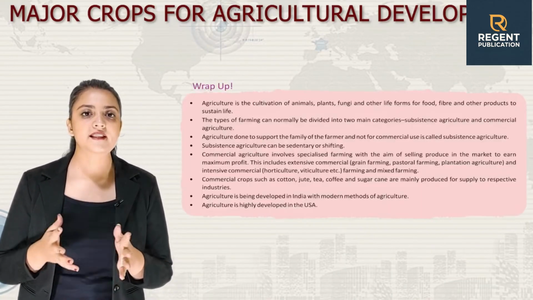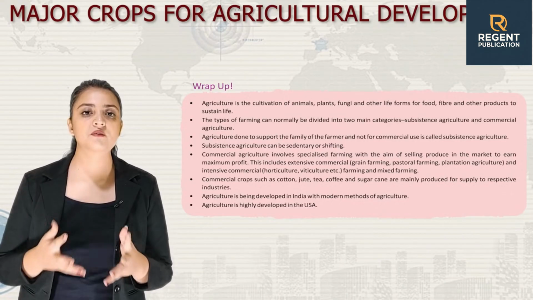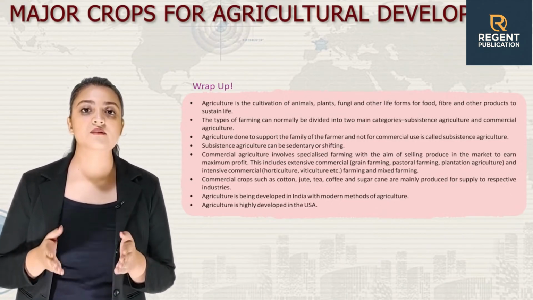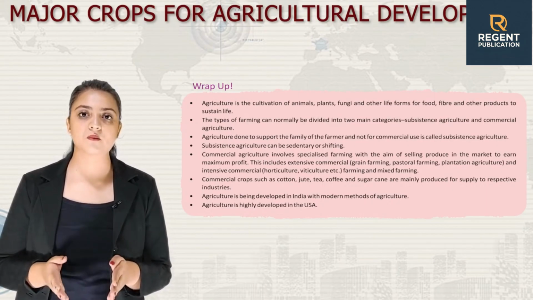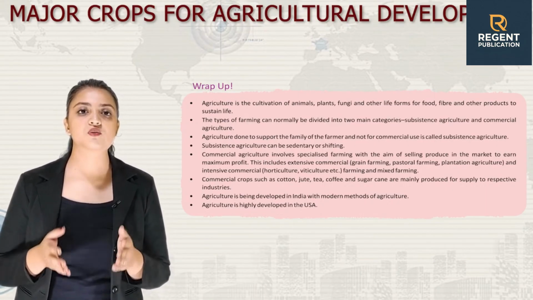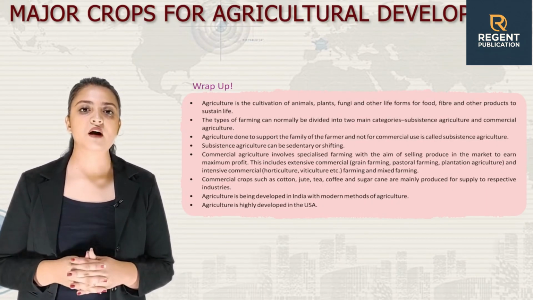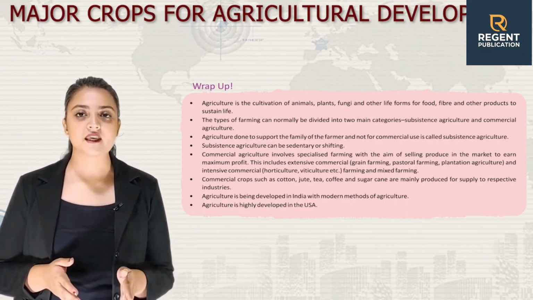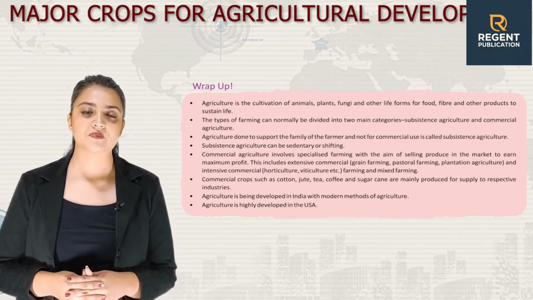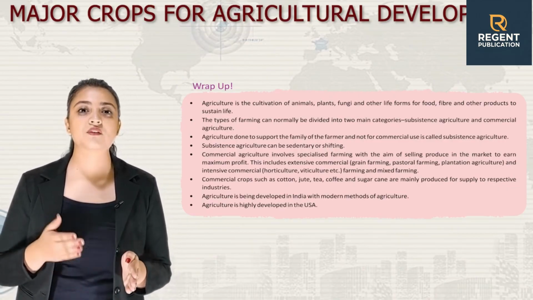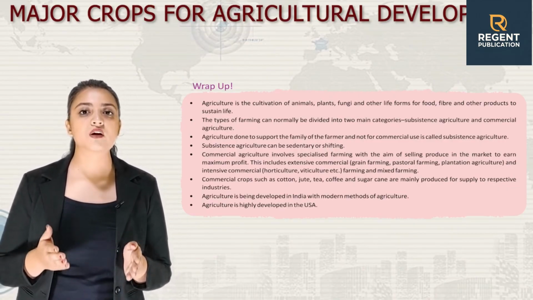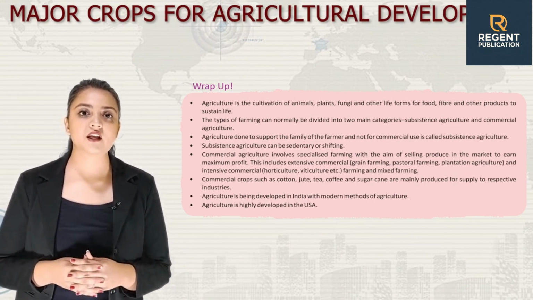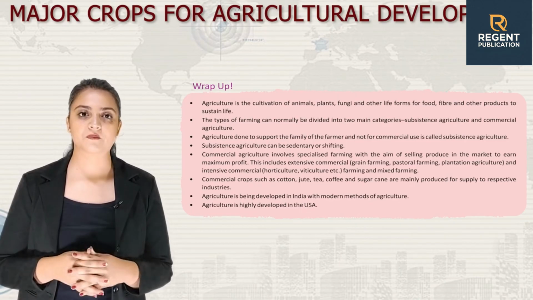So students, let's wrap up the session and see what we have learned so far. Agriculture is the cultivation of animals, plants, fungi and other life forms for food and other products to sustain life. The types of farming can normally be divided into two main categories: subsistence agriculture and commercial agriculture. Agriculture done to support the family of the farmer and not for commercial use is called subsistence agriculture. Subsistence agriculture can be sedentary or shifting.